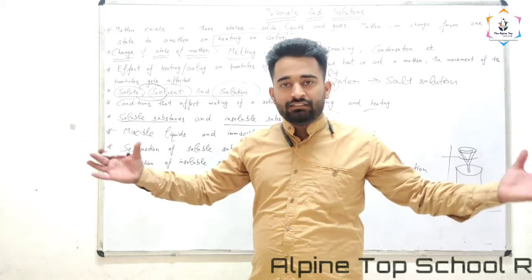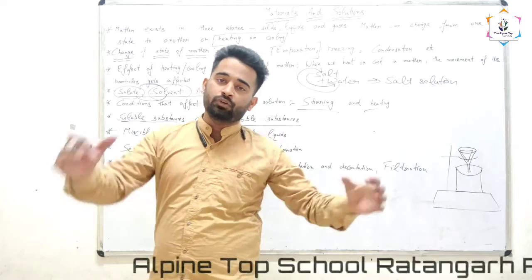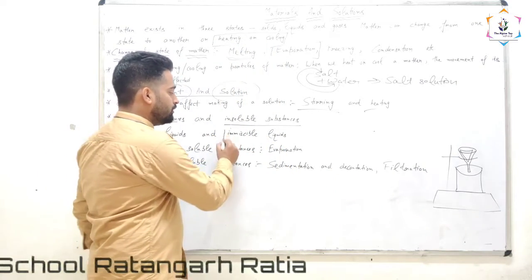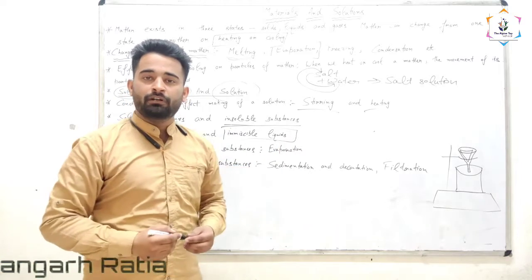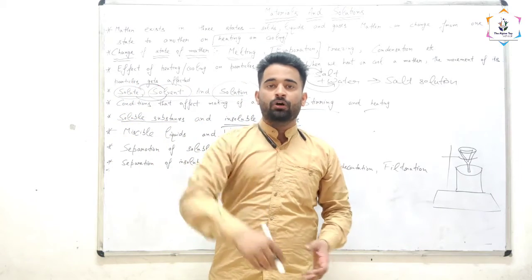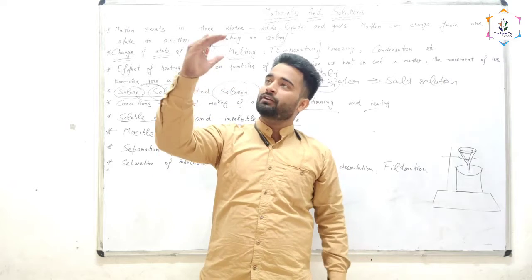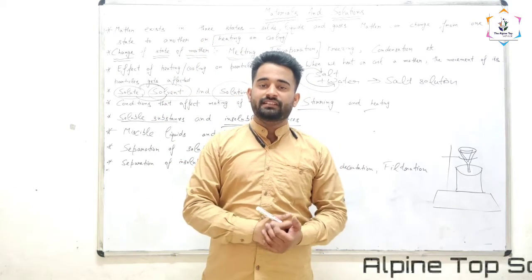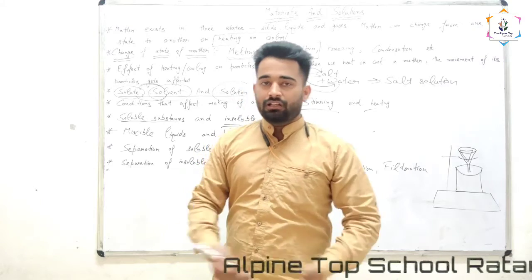And the liquids that do not mix completely into each other are called immiscible liquids. What are they called? Immiscible liquids. For example, oil and water. When you mix oil into the water, the oil will remain on the upper surface of the water. It means they do not mix with each other, so they are called immiscible liquids.